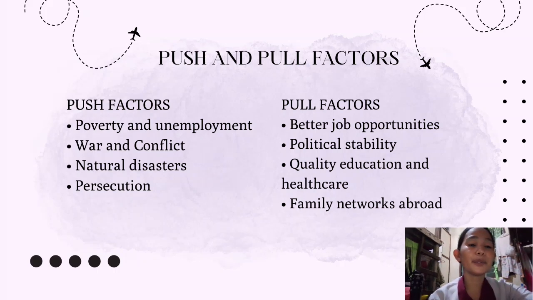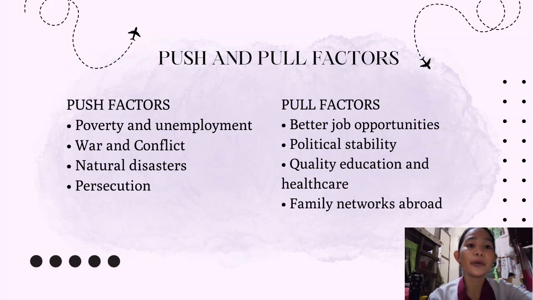So in push factors, we have poverty and unemployment, war and conflict, and natural disasters. So these are the main reasons maybe why people want to leave their country. It is because they're seeking a better life, a better future, and a better standard of living.